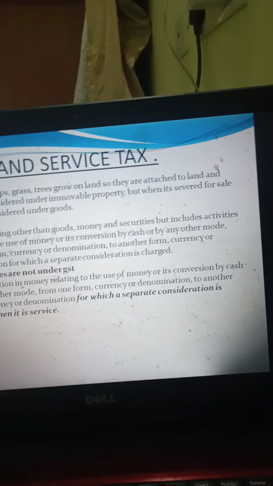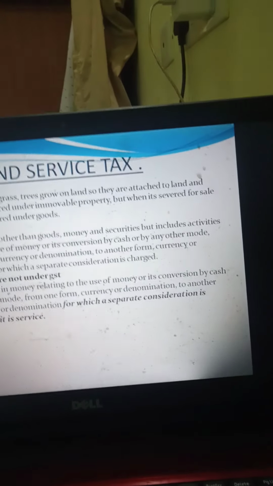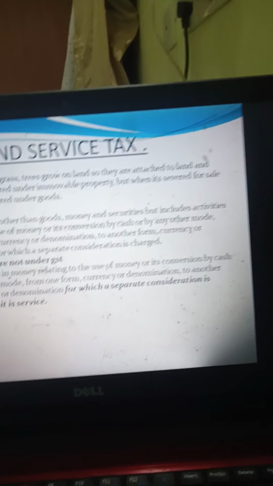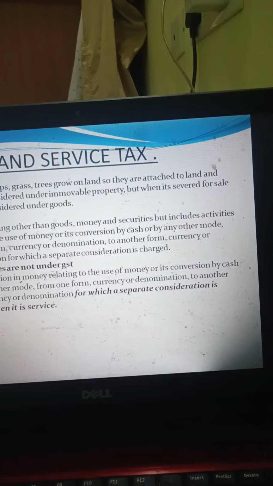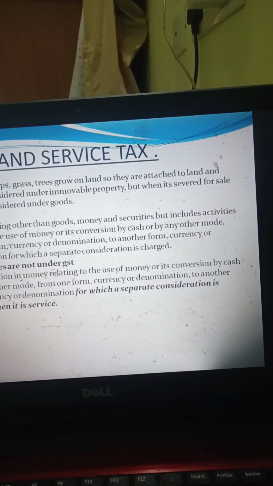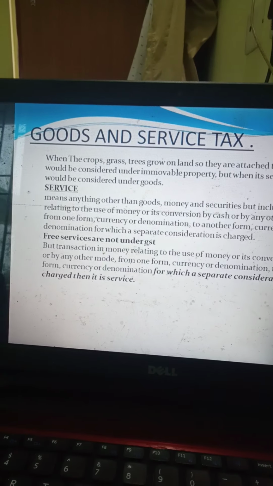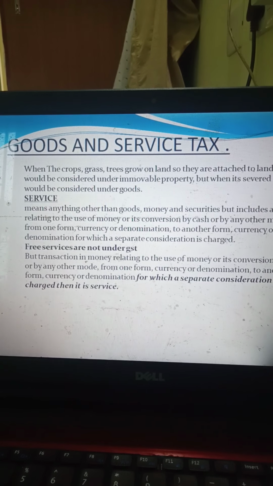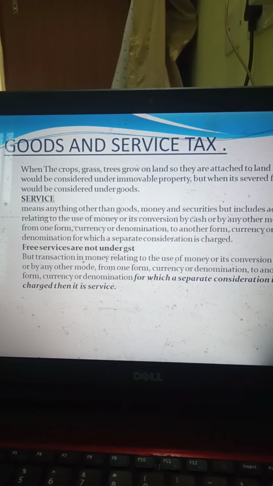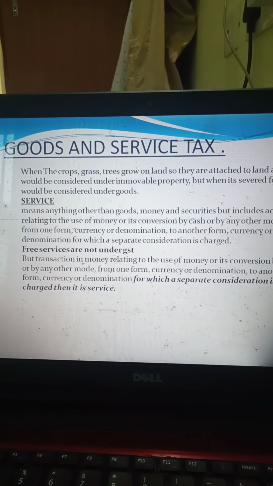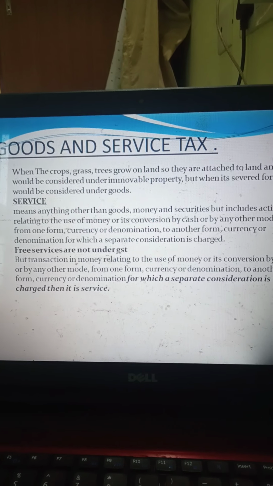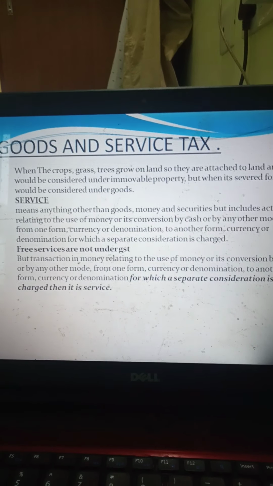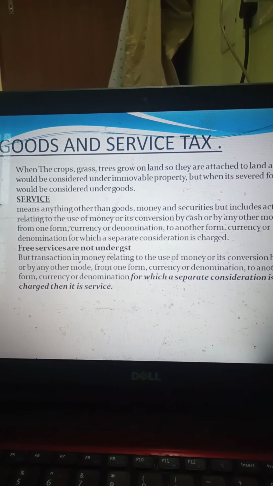Service means anything other than goods, money and securities, but includes activities relating to the use of money or its conversion by cash or by any other mode from one form of currency or denomination to another form of currency or denomination, for which a separate consideration is charged. Free services are not under GST.